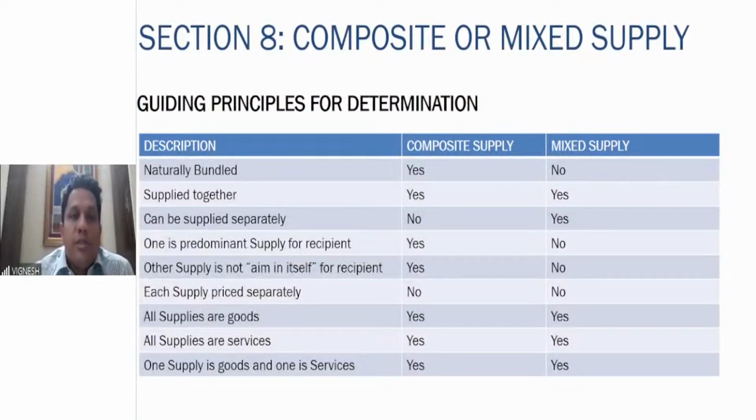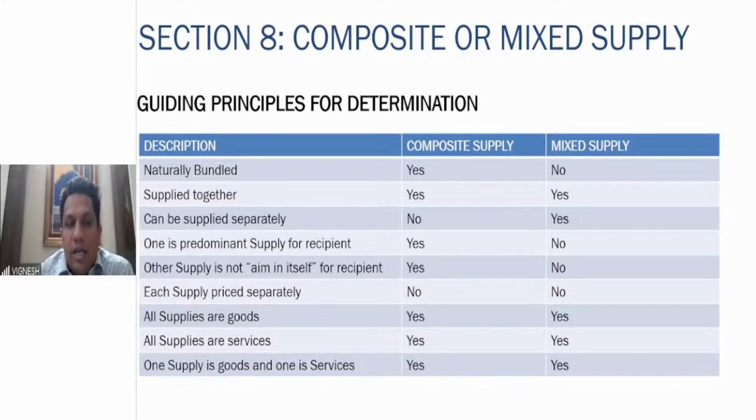Naturally bundled: in composite supply, it is yes; mixed, it is not. Supplied together: both are the same. Can be supplied separately: composite cannot be supplied separately; mixed can be. One is predominant: in composite, yes; mixed, no. The other supply is not an aim in itself for the recipient. Therefore, the main supply is the principal supply, and the other supply is not very important. That is in case of composite.